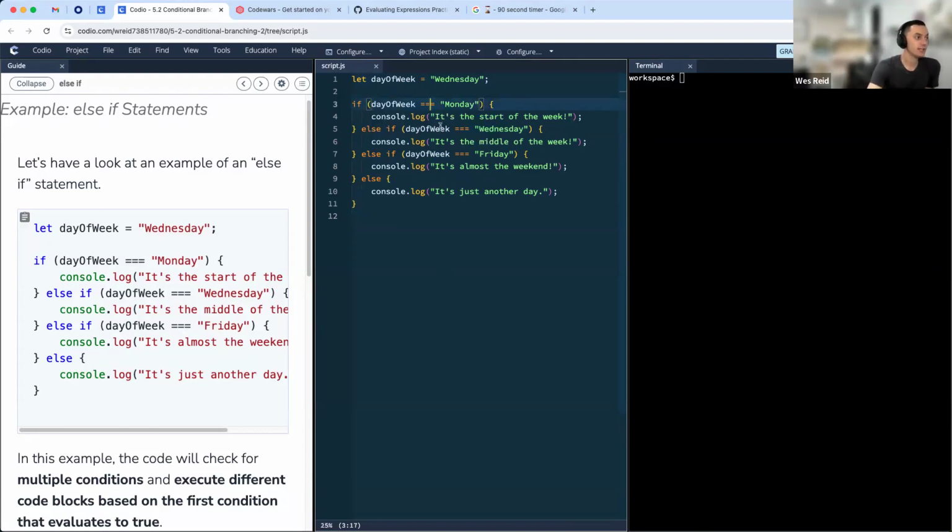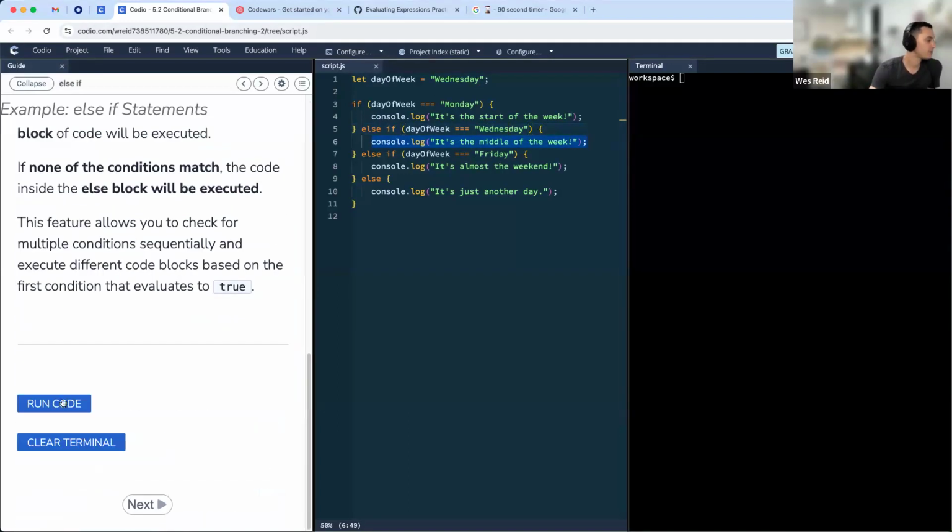We then check if it is equivalent to first the string Monday. In this case, it'll be false, right? So we check again. This next condition checks if it is equal to Wednesday. In this case, it is true. So this console log will run, and then the entire statement is done. That's how it's going to work. Go ahead and run this code. Excellent. It's the middle of the week.